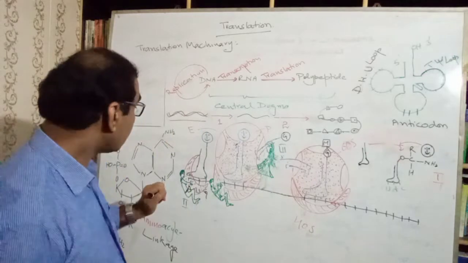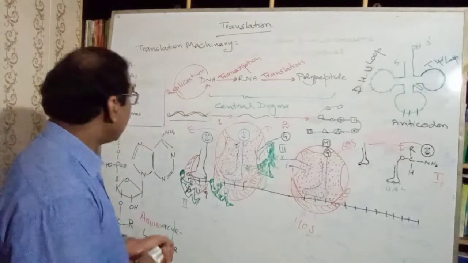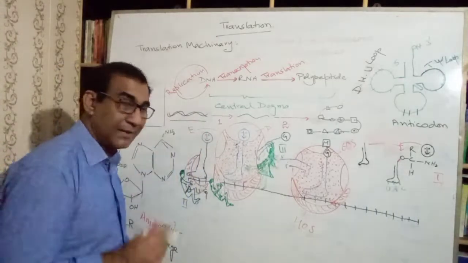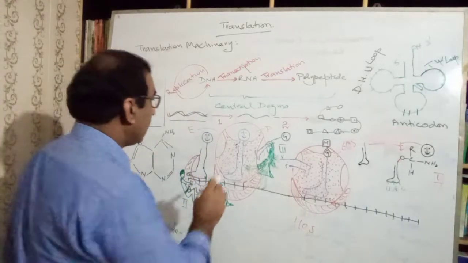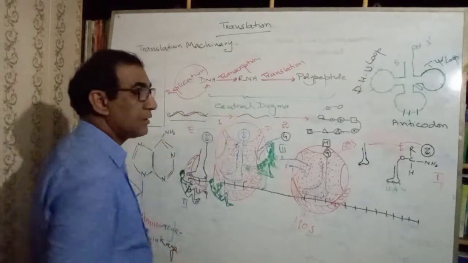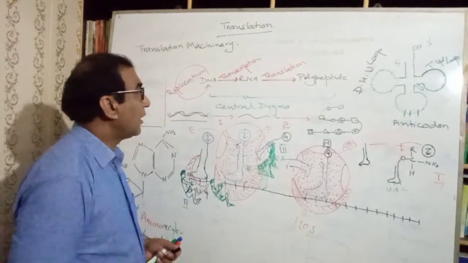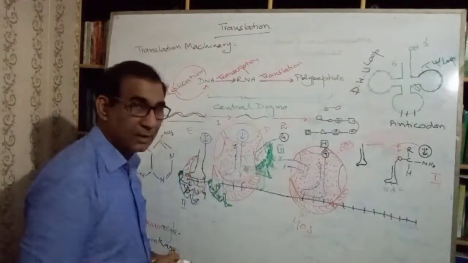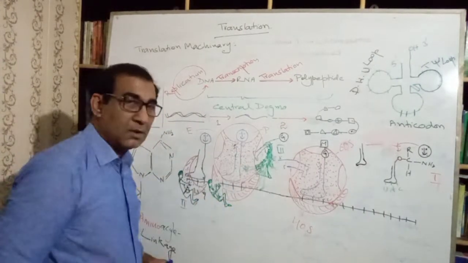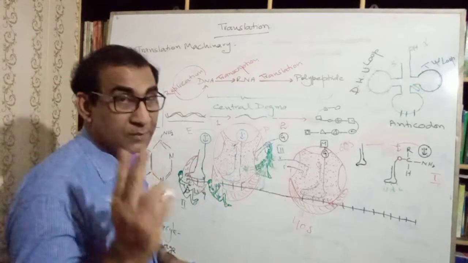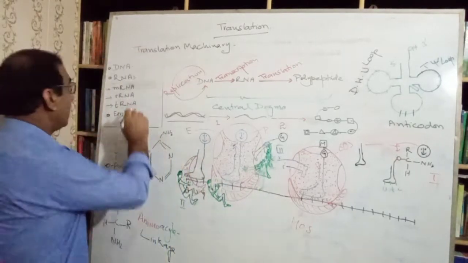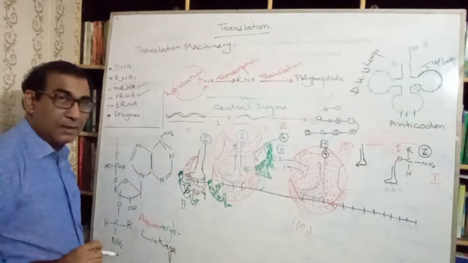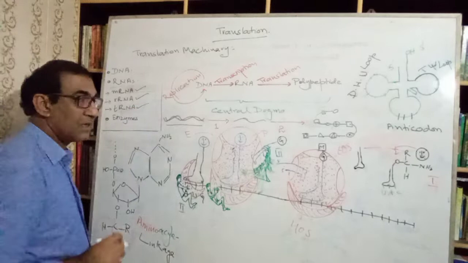Now, suppose this is the DNA molecule or a gene. It undergoes the first process, that is transcription, and as a result of transcription, what is formed? That is RNA, an RNA molecule. You may know there are three types of RNA molecule: messenger RNA, ribosomal RNA, and transfer RNA.